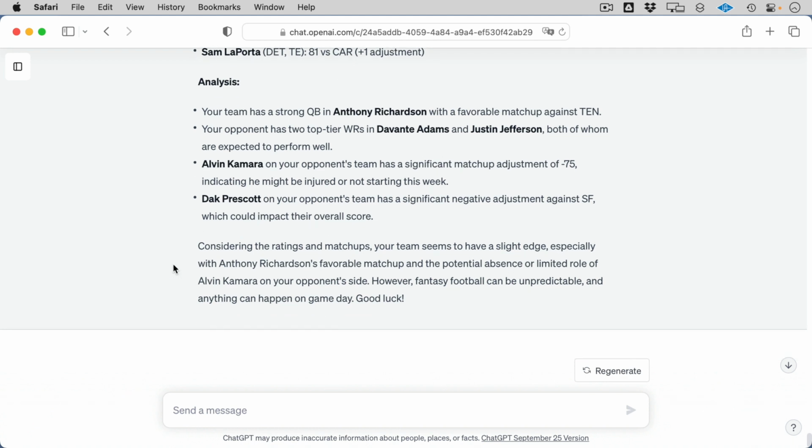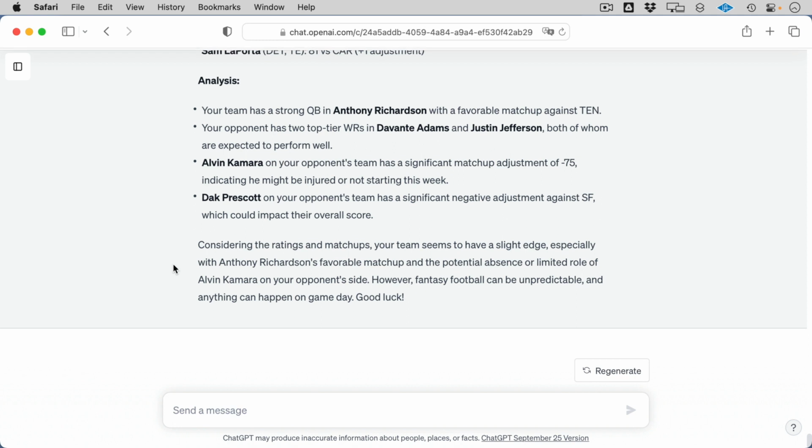And so anyways, what we think, it seems that I have a slight edge, especially because of one particular player and another guy's not even playing, or so on. So this is really cool. I can drill into this. I can ask specific questions. Hey, I was thinking about starting this player over this player. I can go all sorts of directions with this if I want to.